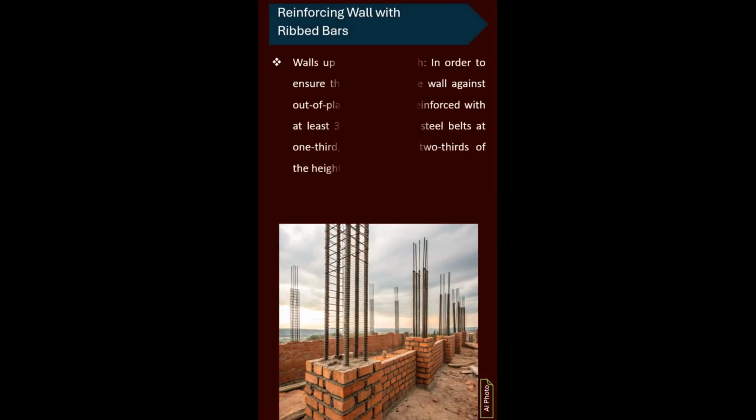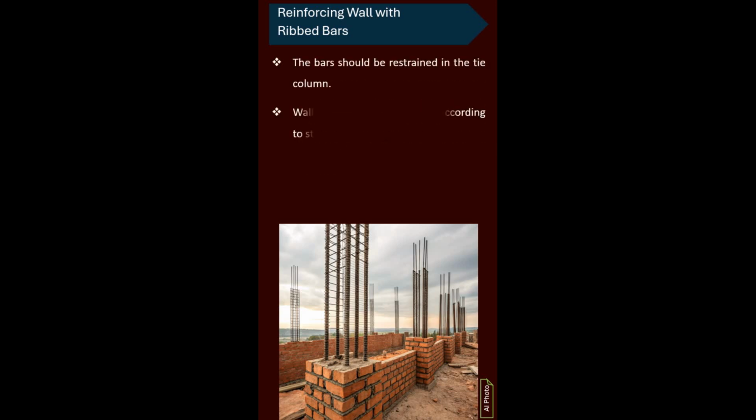Reinforcing the wall with ribbed rebar for walls up to 3 meters high, in order to provide stability against out-of-plane loads. At least 3 ribbed rebars or steel belts should be placed at 1/3, half and 2/3 of the wall height. The bars should be restrained in the tie column. Walls with a height of more than 3 meters should be designed according to standard.